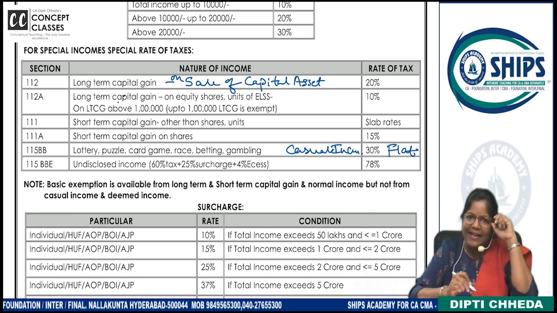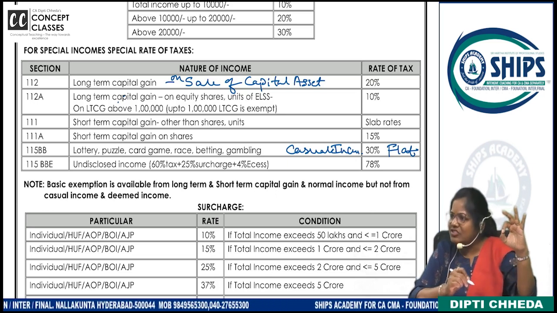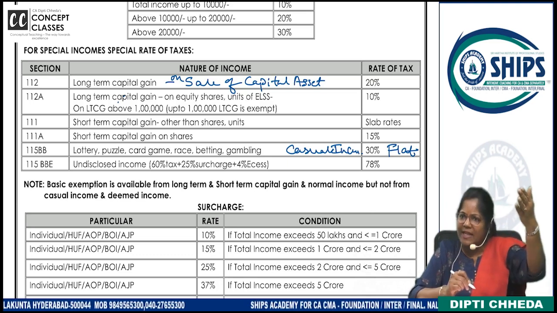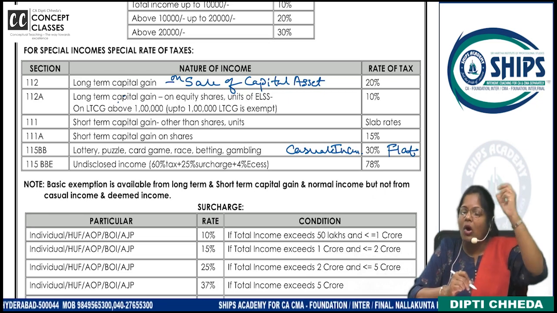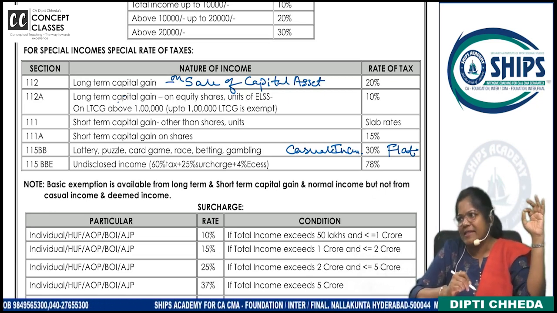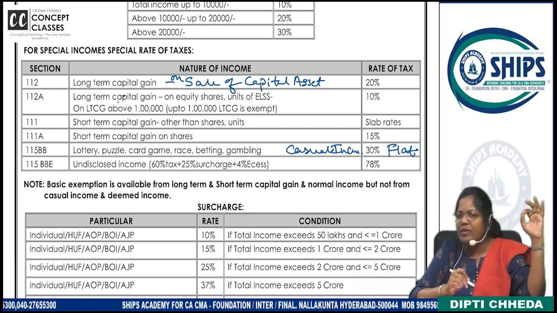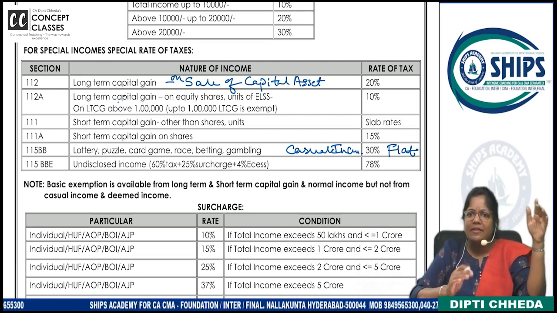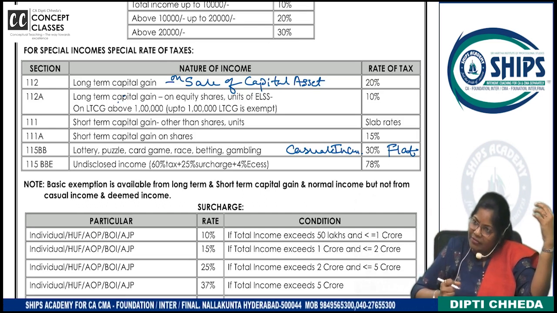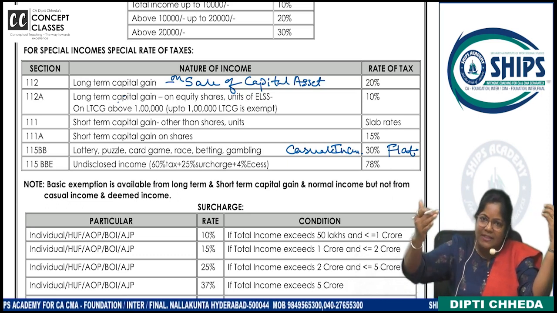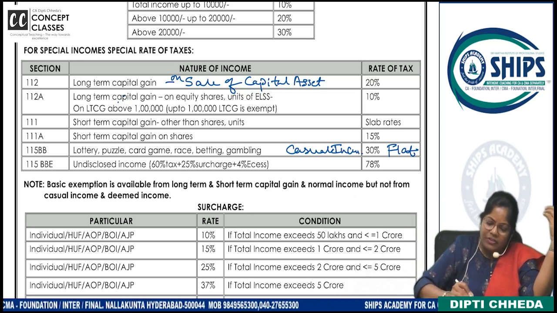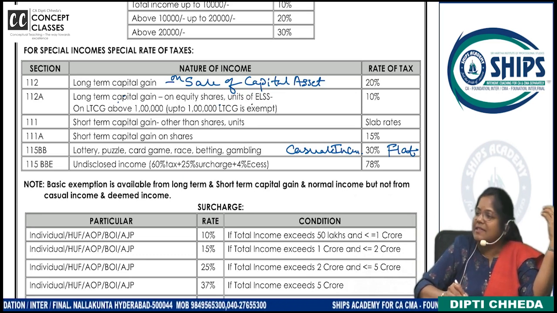Do we do share trading? Yes. If they are listed shares, if you hold the share for more than 1 year and then you sell, that profit on sale of the shares is called as what? Long-term capital gain. Am I going fast or is this clear? Shares, profit. You hold the share for 1 year, then you sell it. That profit is called as what? Long-term capital gain on shares and units.